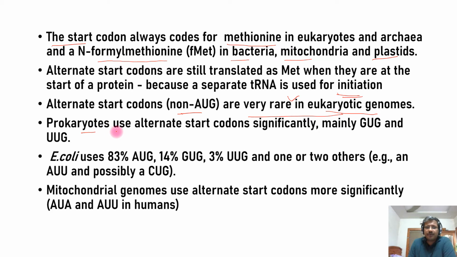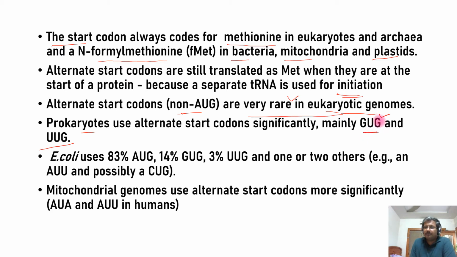In prokaryotes, the alternate start codons are mainly GUG and UUG. Keep those in mind, GUG and UUG. GUG is the main one. So if you are finding only a single option, and one option appears as GUG and the second as UUG, you have to choose GUG first because that is the main initiation codon after AUG.